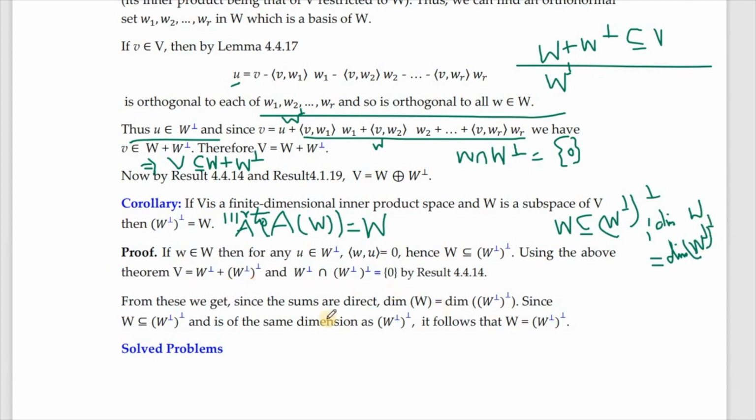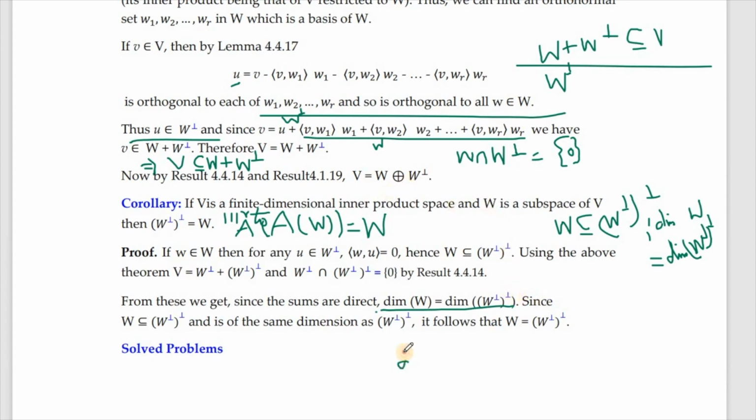We will first see this, dimension of W is equal to this. Since the sums are direct, see how we represent the same representation helps us in concluding that dimension of W is equal to dimension of W perpendicular. So this is one way of establishing.